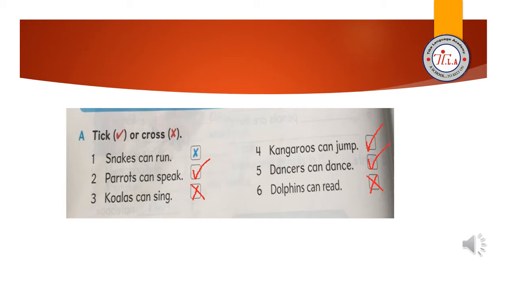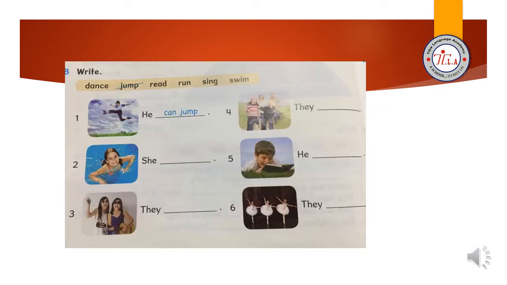Kangaroos can jump? Yes, of course they can. Dancers can dance? Yes, amazing. Of course dancers can dance. Dolphins can read? Do you think dolphins can read? No, dolphins can't read. Amazing, Junior 1. Excellent. The next exercise, write.